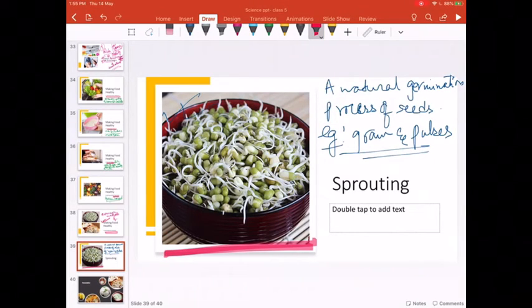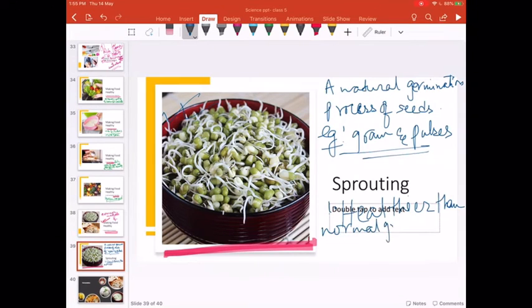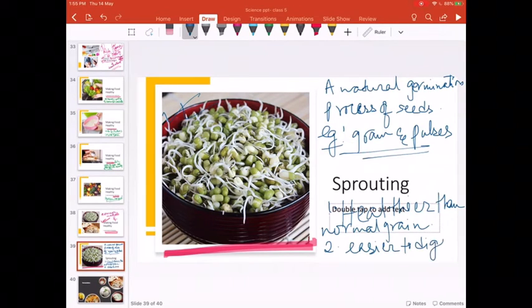And why do you think we need to eat these kinds of grains, sprouted grains? Because they are healthy. The first important point is they are healthier than normal grains. The next reason is it is easier to digest.